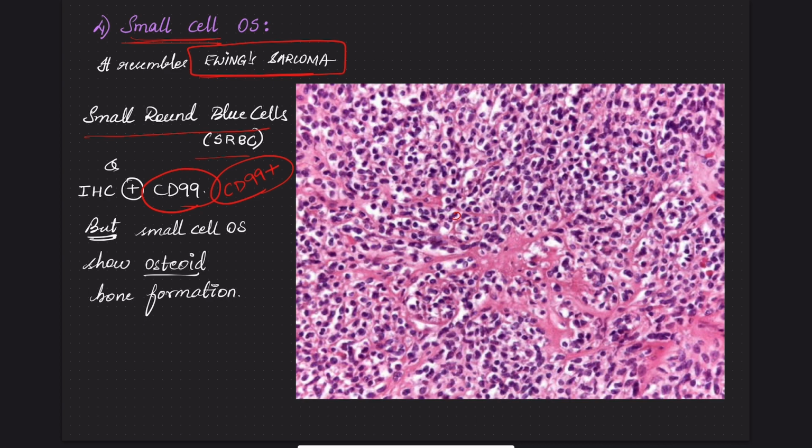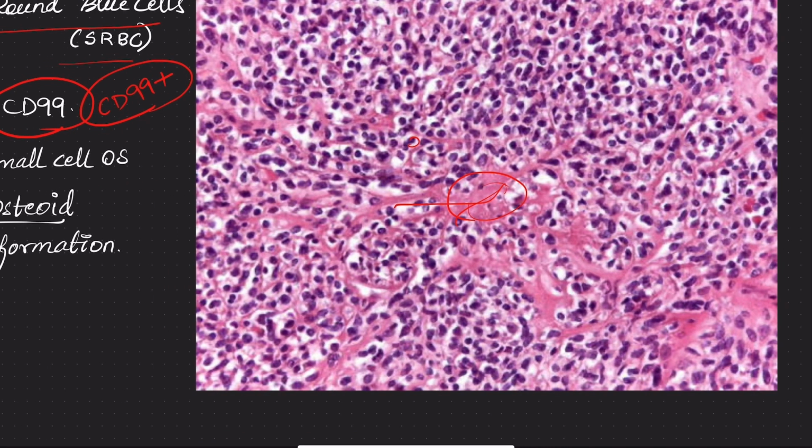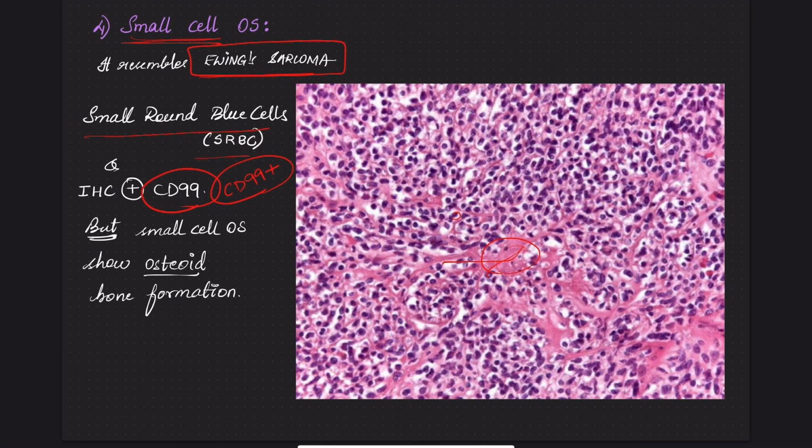Then what is the difference? The only difference is that osteosarcoma shows this lace-like pattern, osteoid matrix production. This fine lace-like meshwork, osteoid matrix production, is the only distinguishing factor between a small cell osteosarcoma and Ewing's sarcoma. Ewing's sarcoma does not show this osteoid formation. Small cell osteosarcoma does.